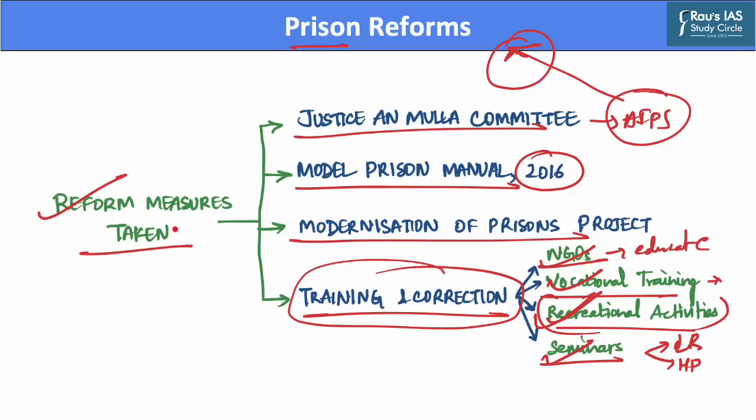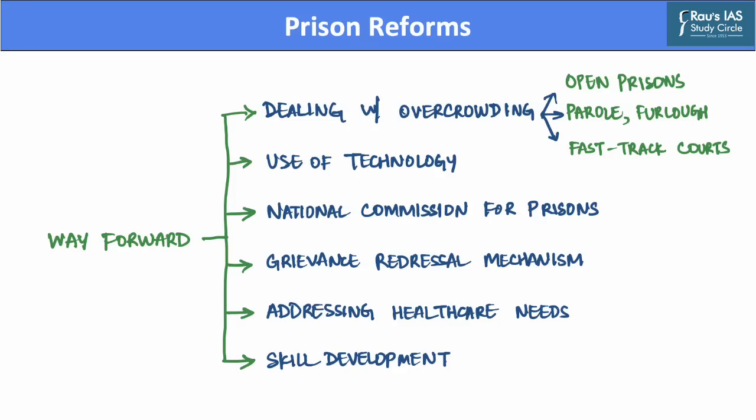Now, after we have discussed the reform measures that were taken for prisoners in the country, let us now discuss a suggestive way forward in order to address the issues that currently plague Indian prisons. The first and probably the most important measure in dealing with prisons in the country is the need to reduce overcrowding. This can be done by various measures such as introducing open prisons, in which inmates are trusted to serve out their sentences under limited supervision.